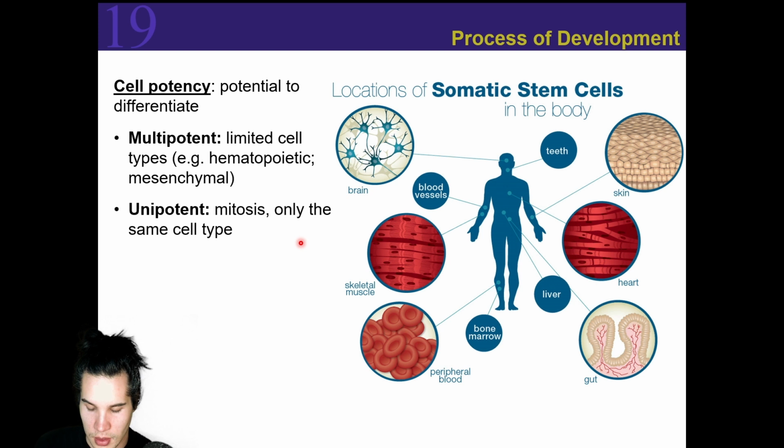any cell type. Then we have pluripotency, which can turn into any cell type at all, any of the cell types. Then we have multipotency, so you have a narrower window, so things like only blood cells or only bone, cartilage, muscle cells, for example. So those would be multipotent. And then lastly, we have unipotent, which means that they're not going to differentiate, they're going to create a new cell that is exactly the same type of cell as the original cell.